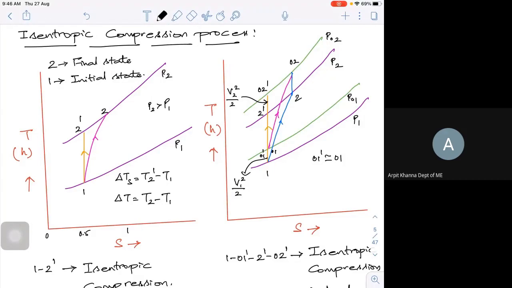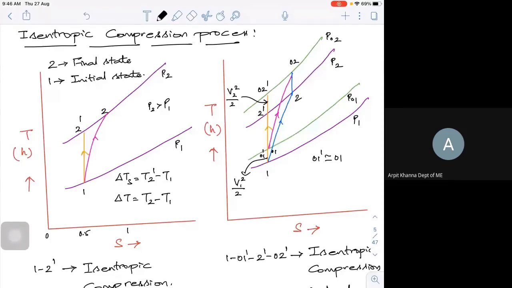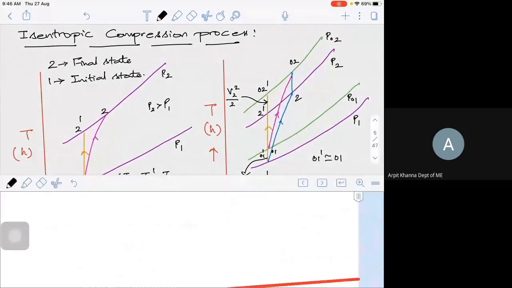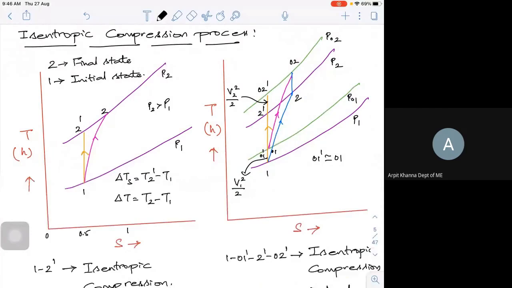The fluid is entering at 1, and the actual one is going on the pink line 1 to 2, and your ideal one is from 1 to 2 dash. Similarly, on the right-hand side I have the stagnation one. 1 is the entry point, 0 2 if there is some velocity which is going out, so it becomes stagnation, or it is 2 if it is only static.